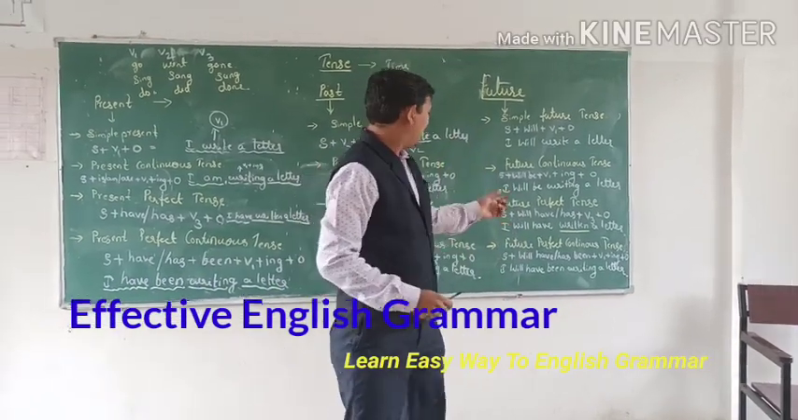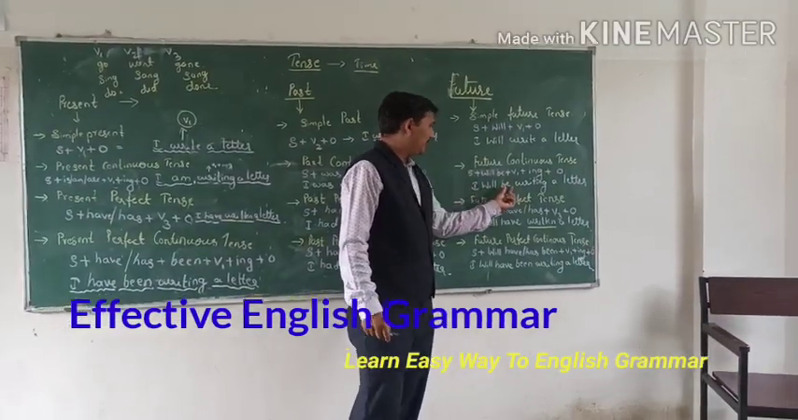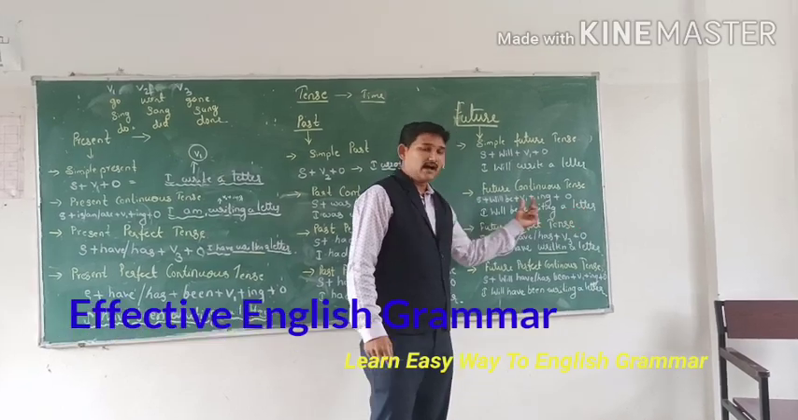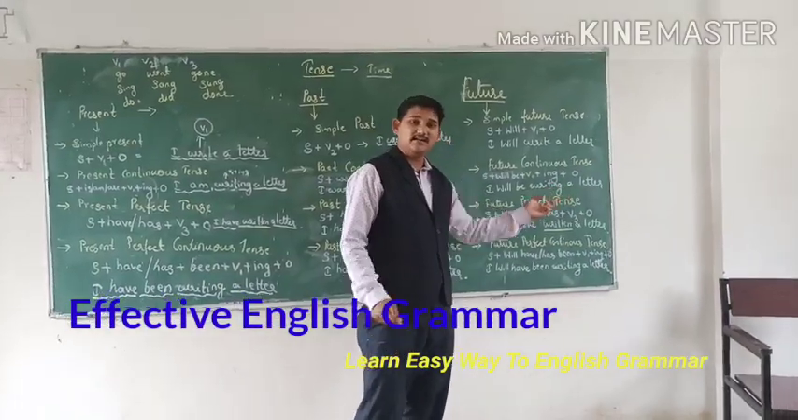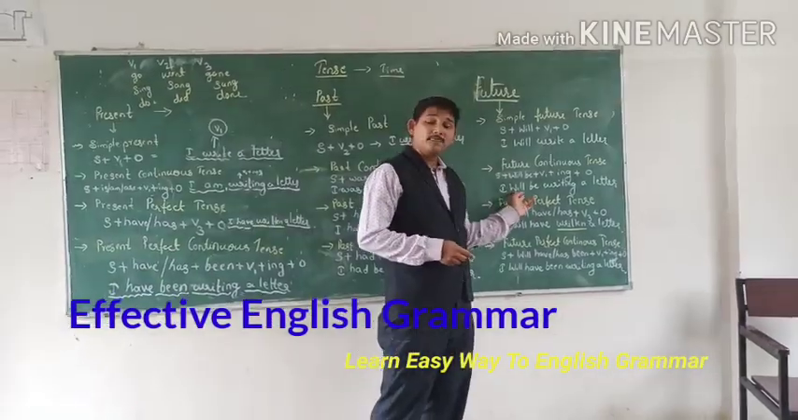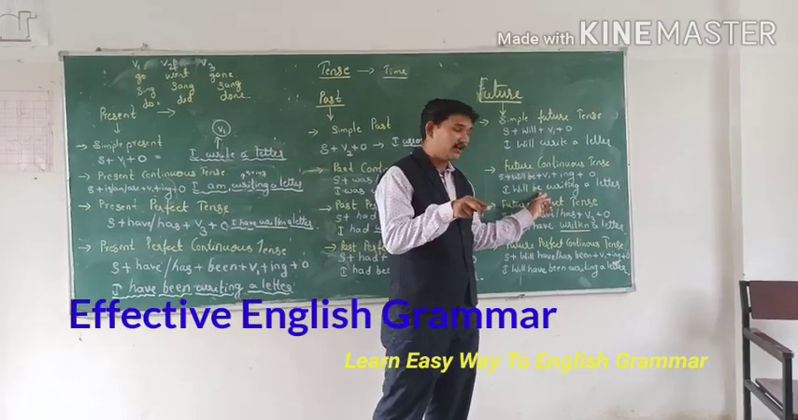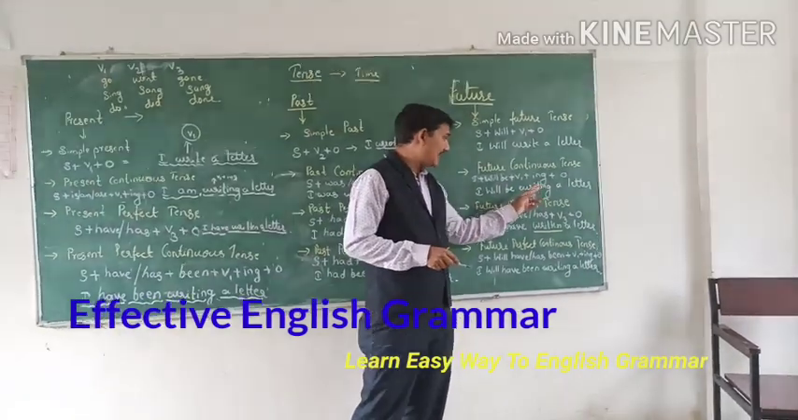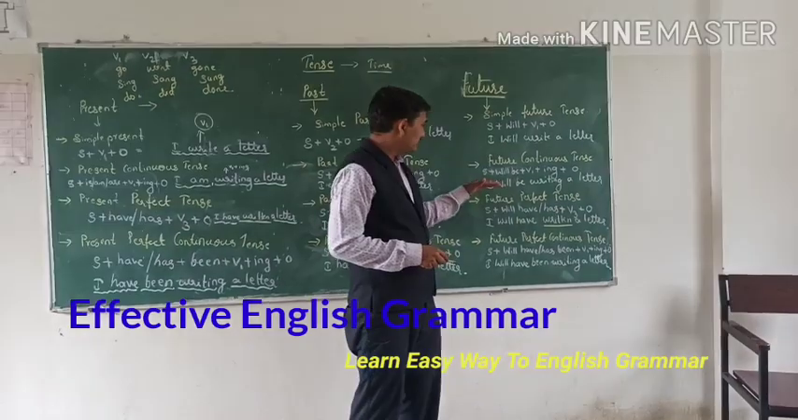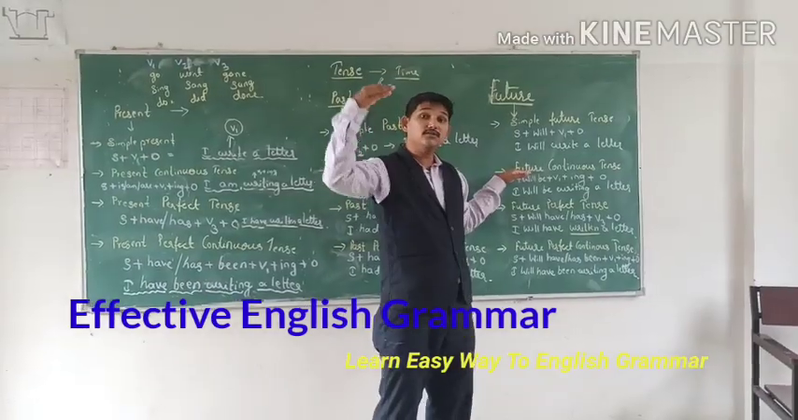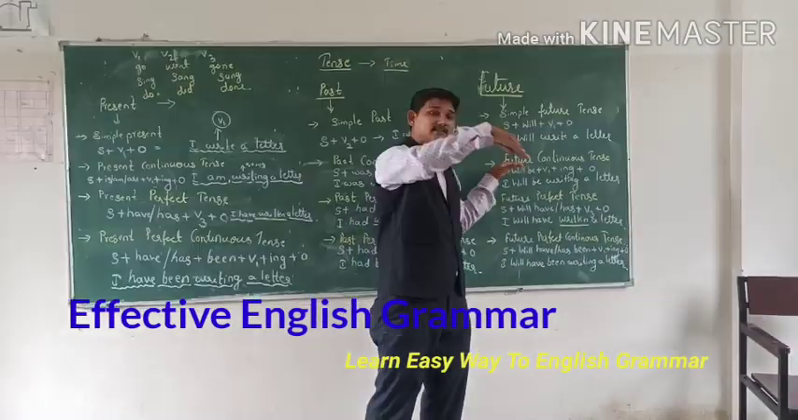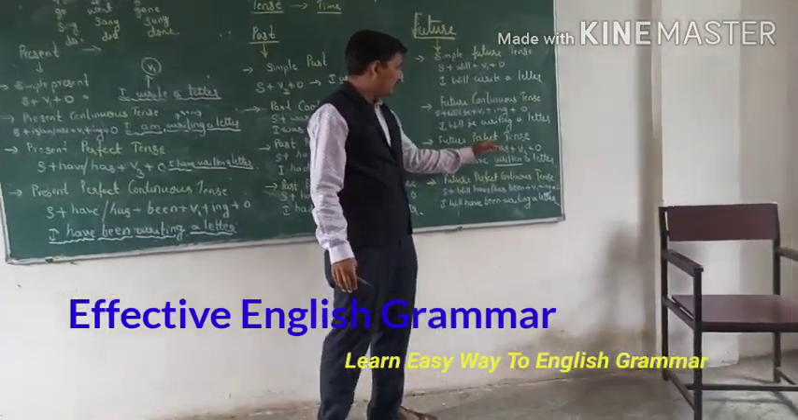These three are. Next, I will be writing a letter. I will be writing a letter. See there, will is showing the future, be is going on, it's now at present, I am writing a letter. So it's called future continuous tense. Then future perfect tense.